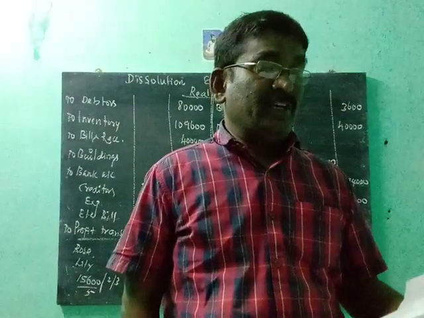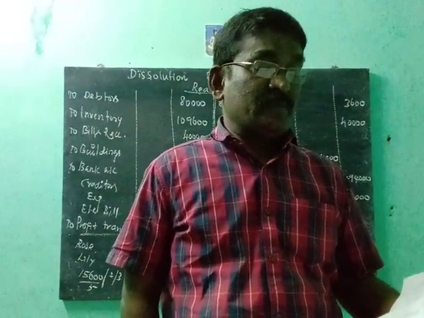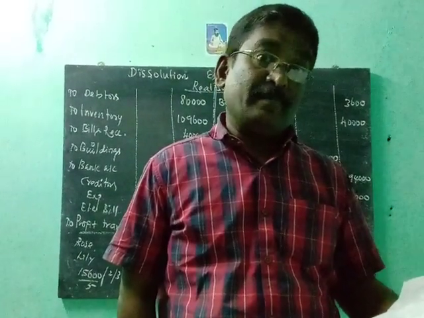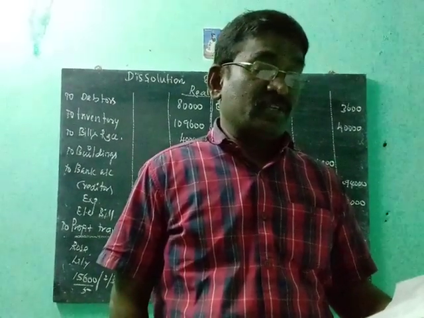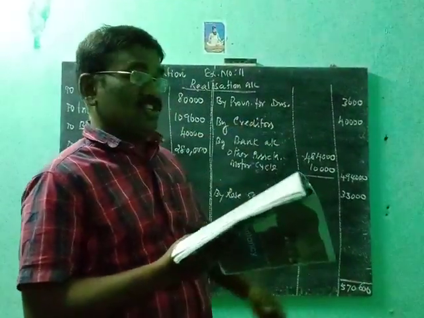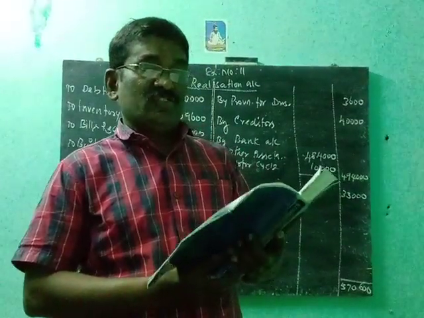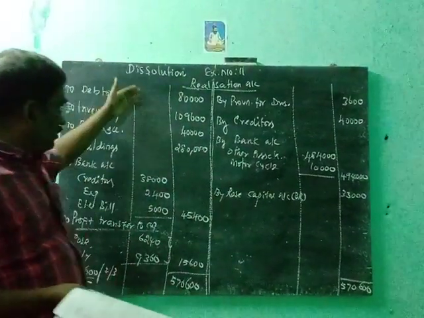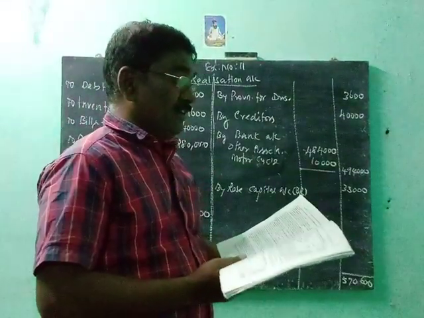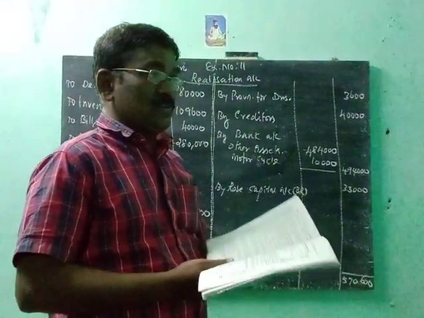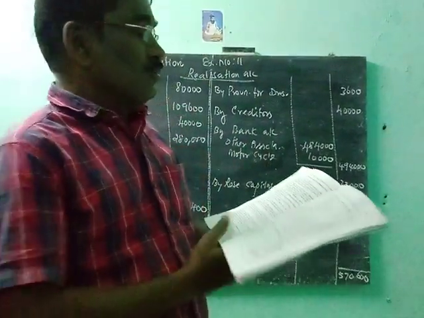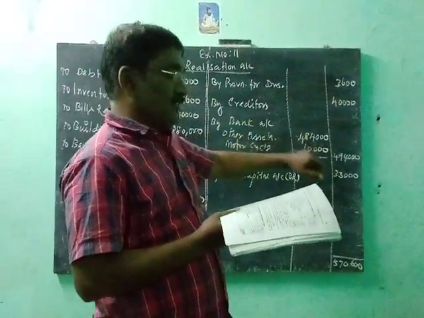Number 1. When preparing the realization account, first you transfer all assets to realization other than the cash balance and the bank balance. Debtors 80,000, but the provision is immediately transferred to the credit side of the realization account. So inventory, bills receivable, building, all are transferred. Done. Rose and Lily's liability is very important. That is also transferred to the realization account, credit side. External liability only, don't forget.